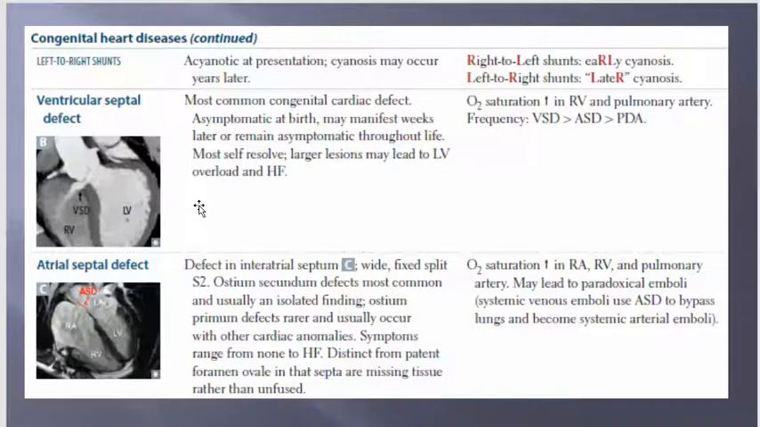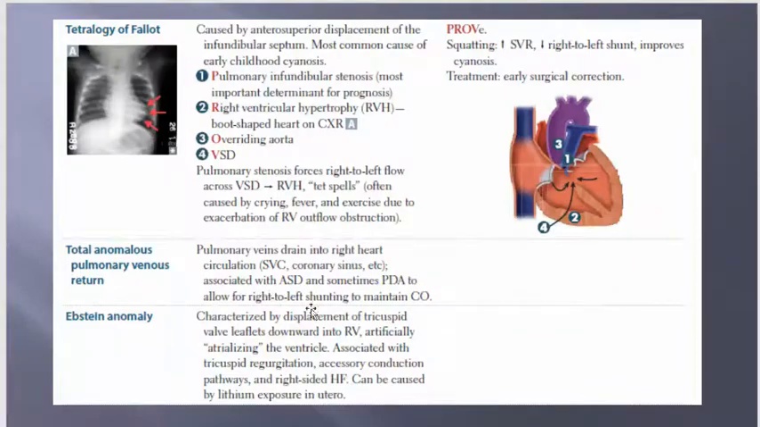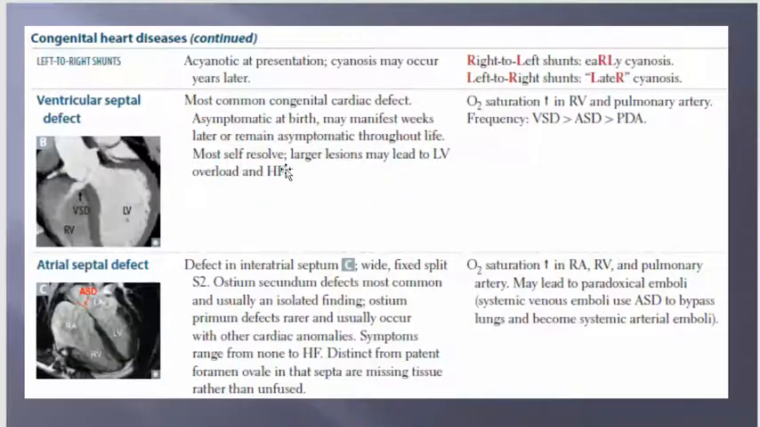Ventricular septal defect. This is the most common. So here's your ventricular septal defect. Most common congenital cardiac defect. Most common, make sure you know that. Congenital, so at birth. Right here, your VSD. Right side, left side. So the left side is going this way. So it's left to right in a sense.